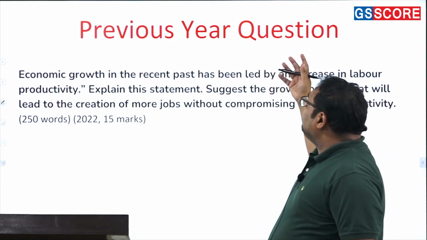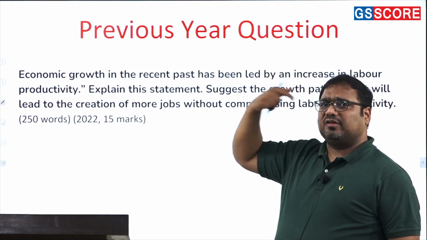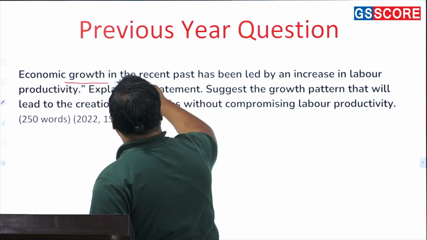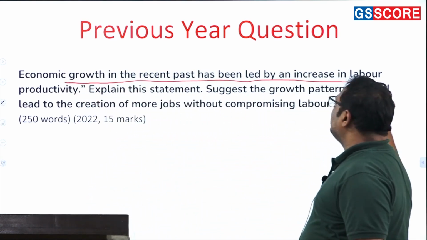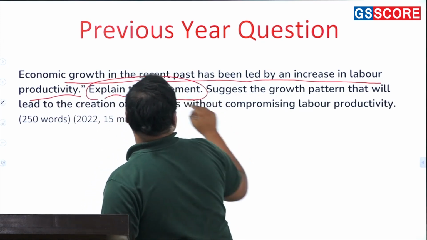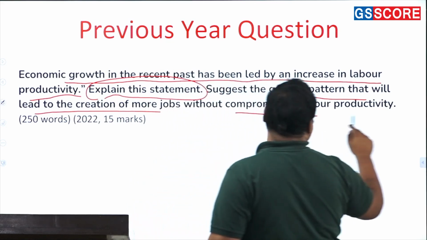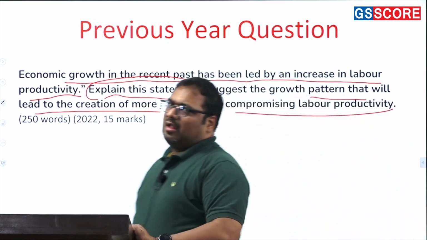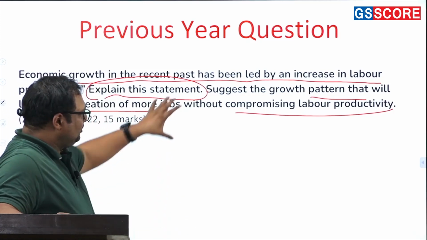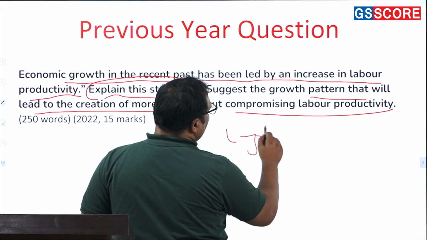Okay, so previous year questions were asked in certain context. You need to understand that context also sometimes. Now the question is, economic growth in the recent past has been led by an increase in labor productivity. Explain this statement. Suggest the growth pattern that will lead to creation of more jobs without compromising labor productivity. So the underlying theme of this question is unemployment. Of course, this is within the broader theme of unemployment, but other than that, it is also about jobless growth.